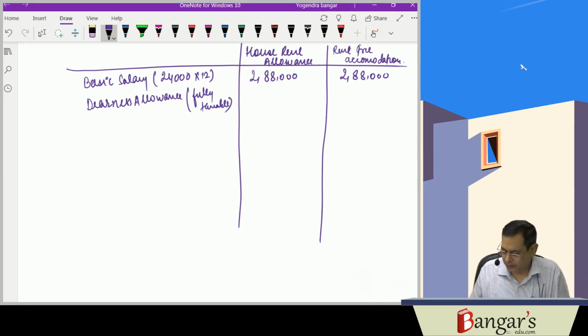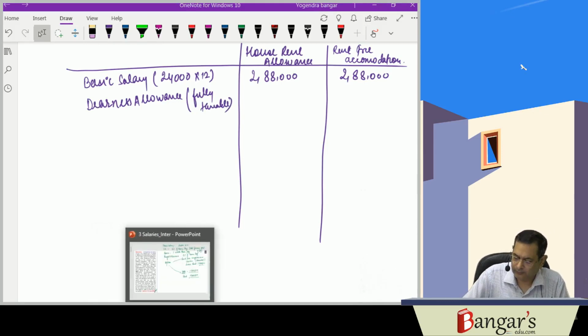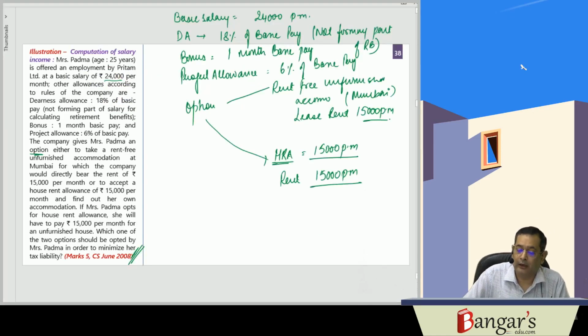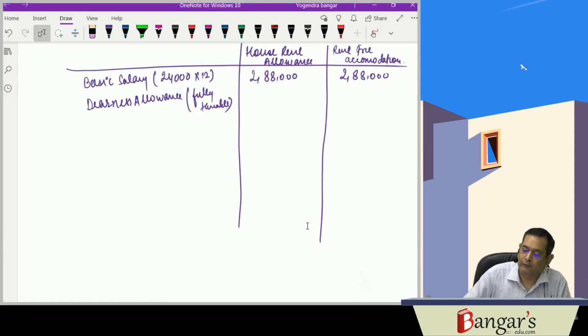And how much DA has been provided? DA is 18% of basic pay. When we will be calculating the salary for rent-free accommodation, it will be different. 288 into 18%. This is the computation which we will be doing. 51,840.